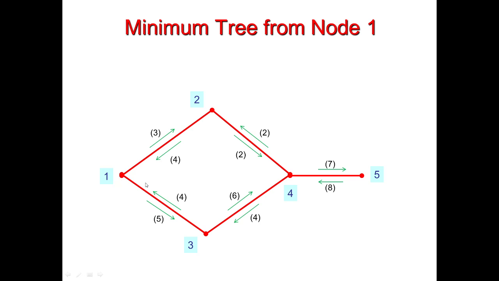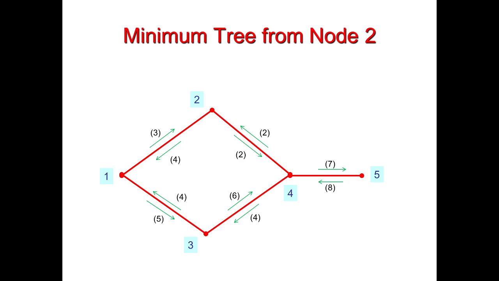So if we travel from node 1 to node 4 using node 3, our impedance will be 5 plus 6, which is 11. And if we travel from node 1 to node 4 using node 2, our impedance will be 3 plus 2, which is 5. So obviously we will prefer this route as it has lesser impedance. So it means that the path from 3 to 4 is redundant and it should be removed. So here you can see that we have removed this path.